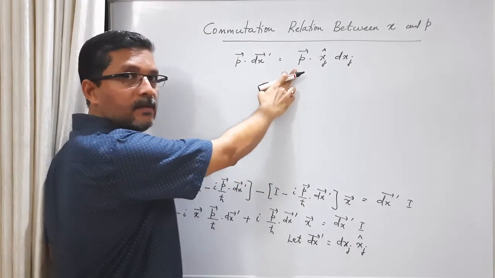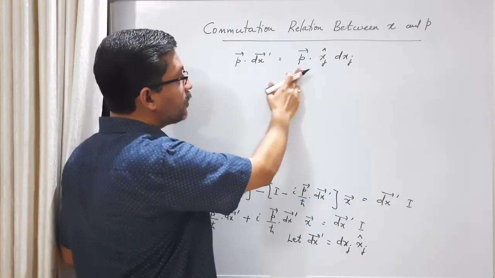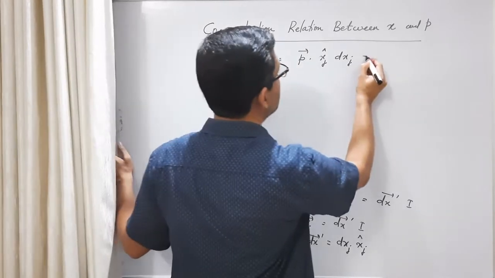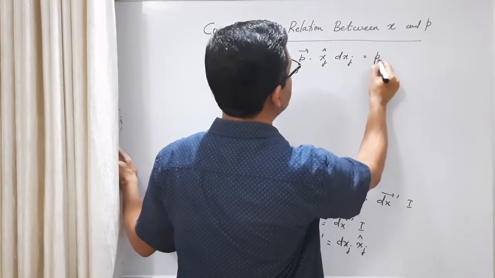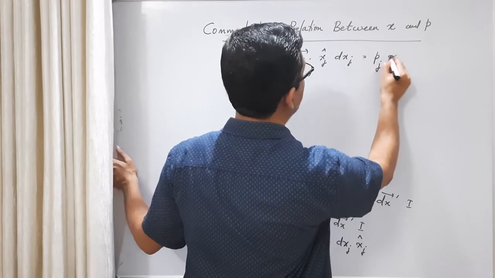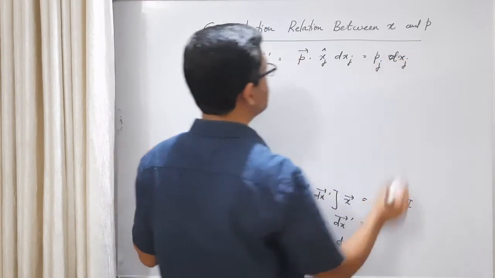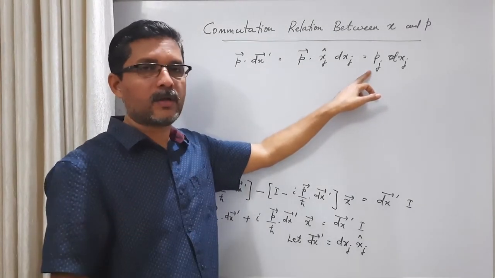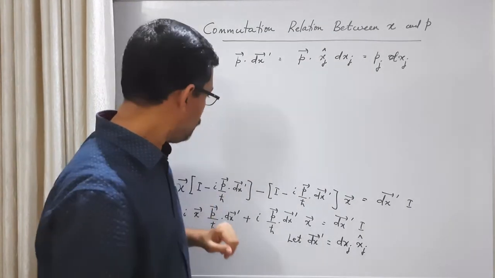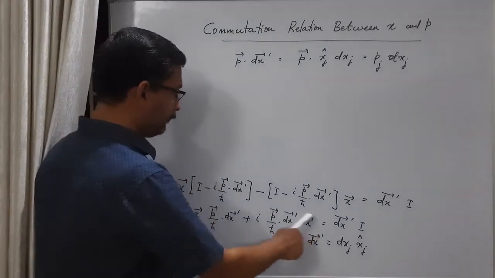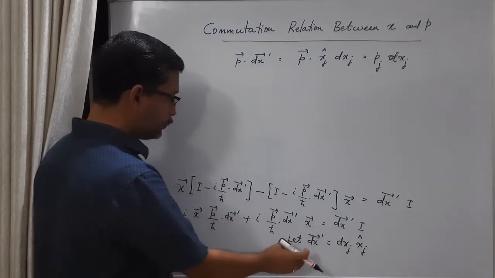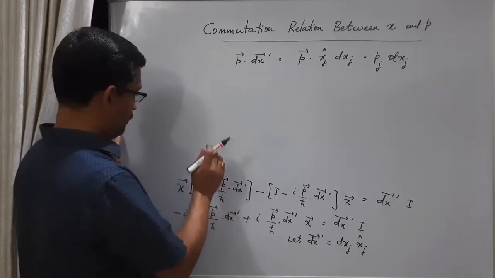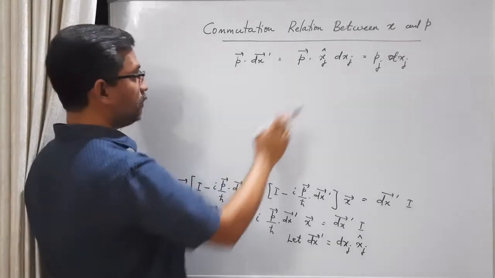This is the three-dimensional momentum operator, and this is xj cap, the unit vector along a particular direction. So in this dot product, p dot xj cap becomes pj. We get one component of the momentum operator. So if we choose dx prime along the jth direction, p dot dx prime becomes pj dxj.